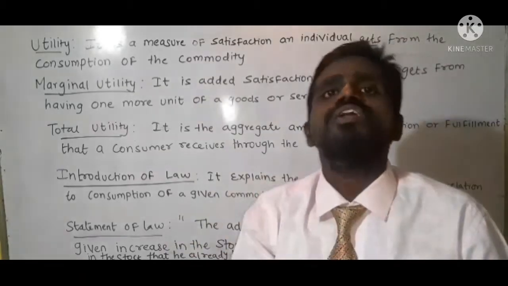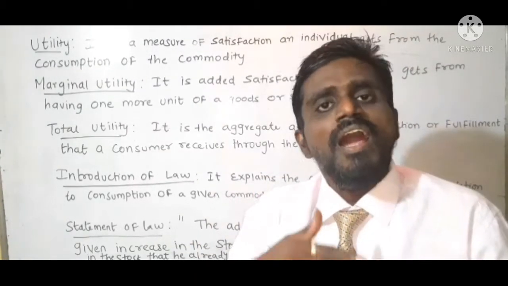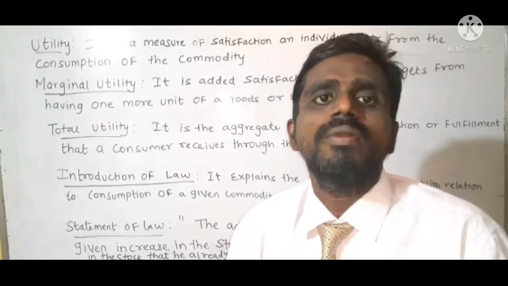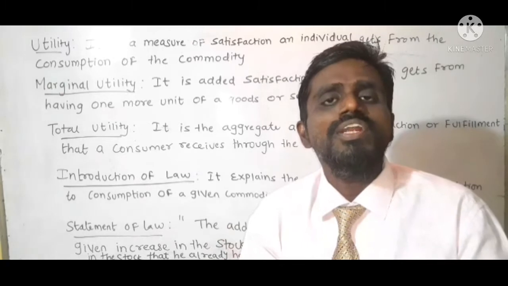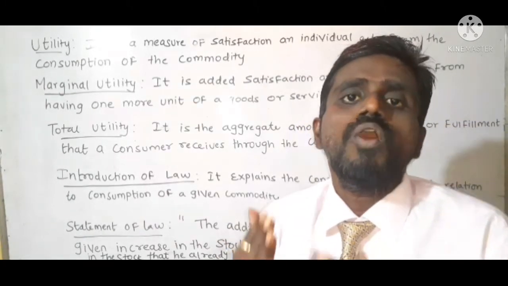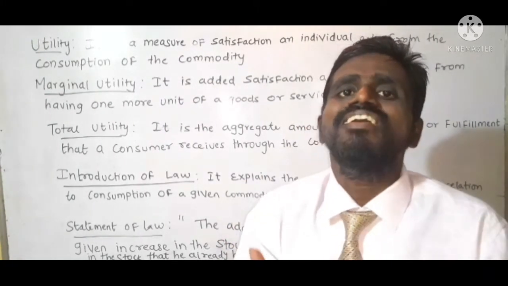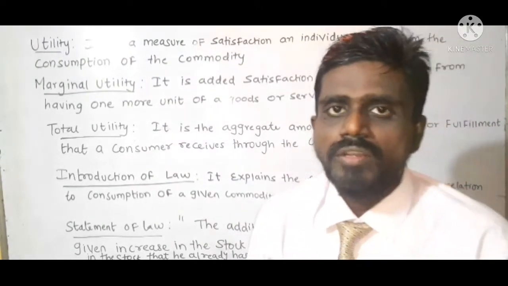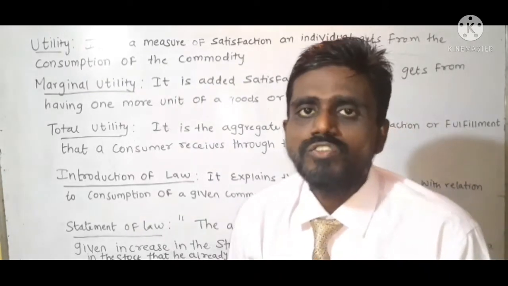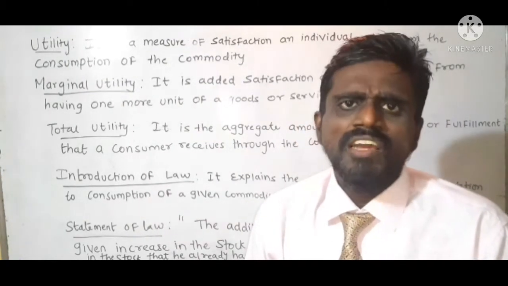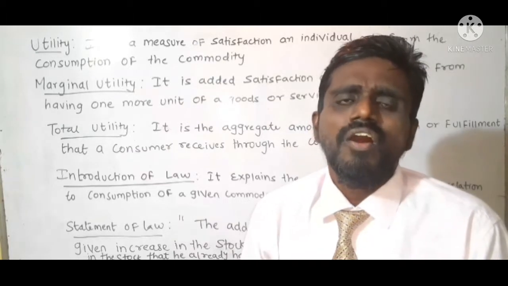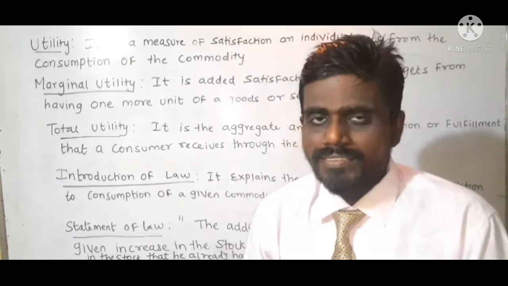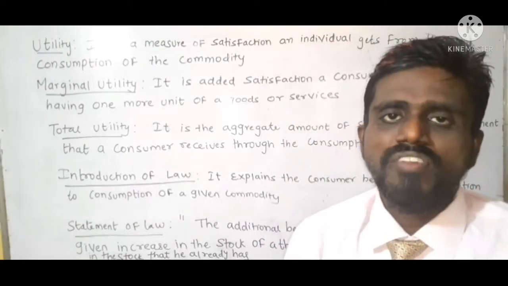He already has one unit. Then when he has the second unit of the commodity, whatever satisfaction he has gained by consuming the second unit is called marginal utility. In short, marginal utility refers to the satisfaction which the consumer gains by having an additional unit of the commodity. A simple example: suppose I have 5 laddus.